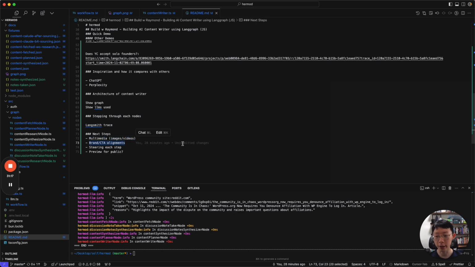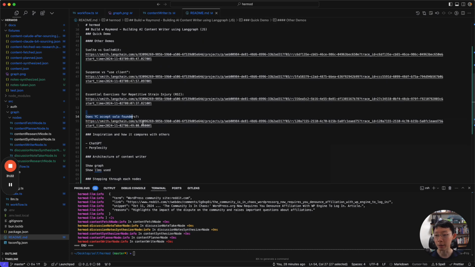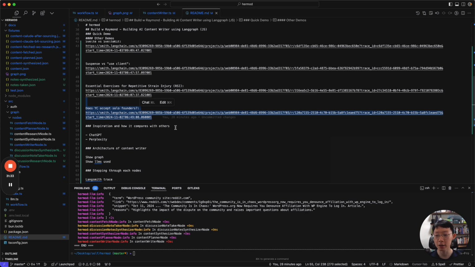The next thing is also brand and call to action alignment. So right now, let's say I'm writing this article on does YC accept solo founders, it's not talking about, let's say, WISP at all, right? Brand or call to action alignment would be like, oh, as a solo founder, you want to show more traction. You want to be able to show that you are able to get people from the upper funnel. Have you got a blog? Have you considered using WISP to power your engine, right? To make sure that you can scale, right?